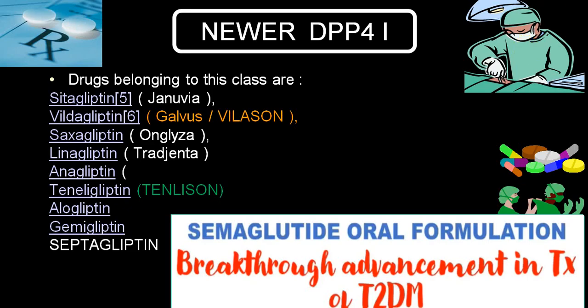These are the newer DPP-4 inhibitors which are available, and semaglutide is one of the oral formulations as far as GLP-1 receptor agonist is concerned. So the injectable fear or contraindication will be reduced, will go away. In the near future, we might have some preparations which will have more safety.